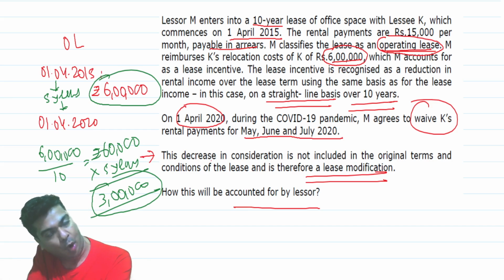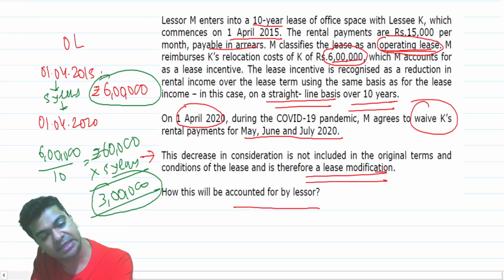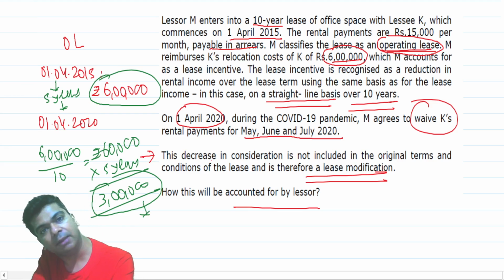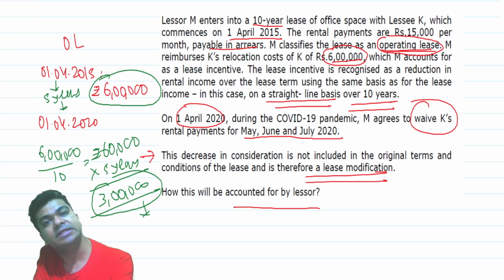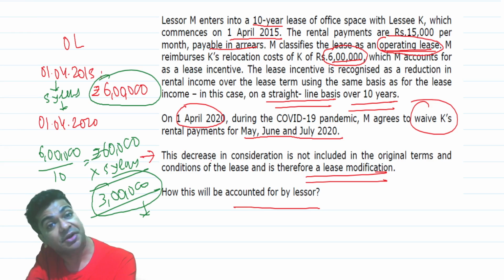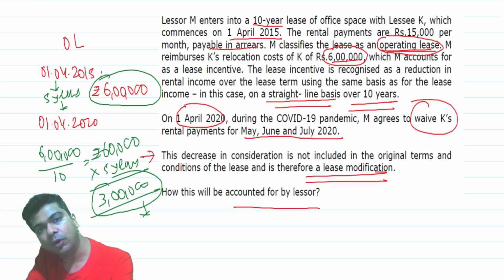So whatever is the revised lease rent, this revised lease rent will be recognized over the remaining lease tenure of 5 years, because we will treat it as a new lease. And this unamortized portion will also be recognized over the remaining period of 5 years. We will consider this unamortized amount of the lease incentive as a reduction in the lease rental income over the remaining tenure.